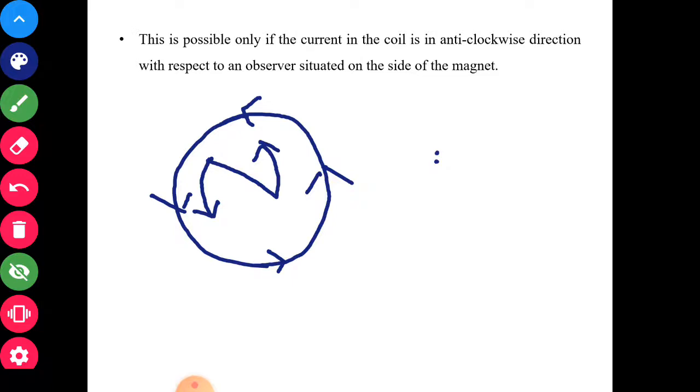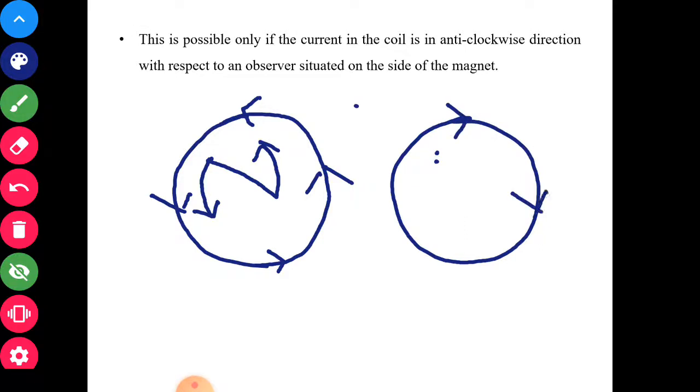If you look from the front side of this coil, the current looks anti-clockwise to you, and from the other side that anti-clockwise direction will appear to be clockwise. In the clockwise direction for the same coil, the side of the coil where you can see the electric current to be clockwise will behave as a south pole.